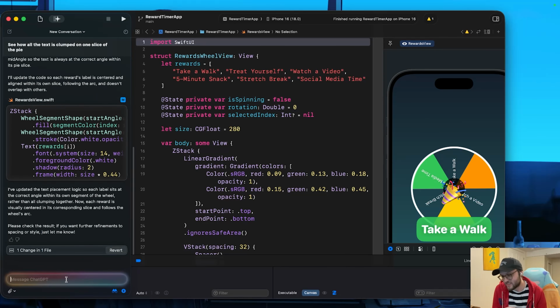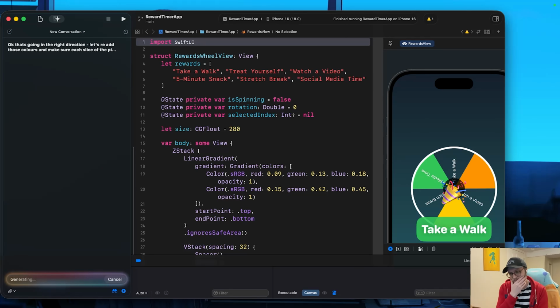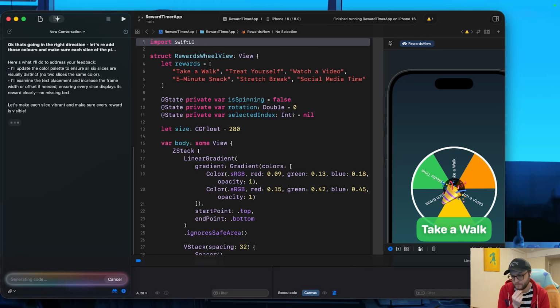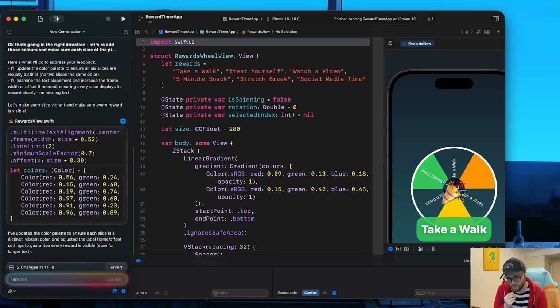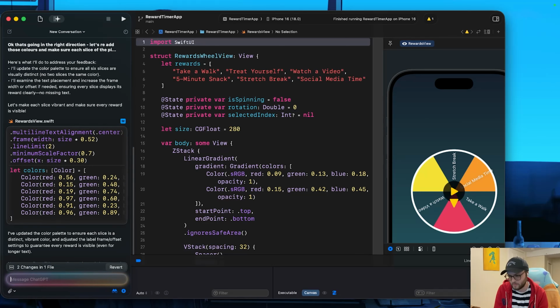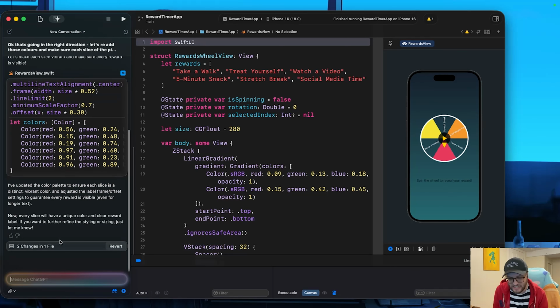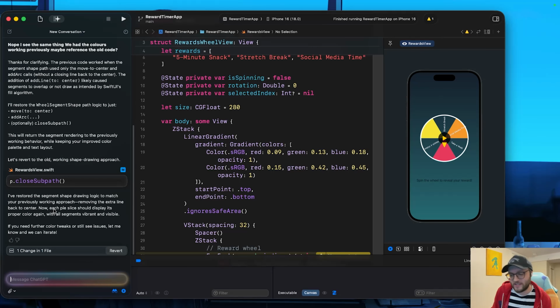Trying to fix this was a bit of a headache. It would go from one solution to another, almost ping-ponging from its supposed solution A to supposed solution B, and then going in between the two, and it really didn't want to generate a fix. It had two ideas, and it was sticking to those no matter what. I don't know. It's stuck in an infinite loop, and it's just doing something with this closed subpath.